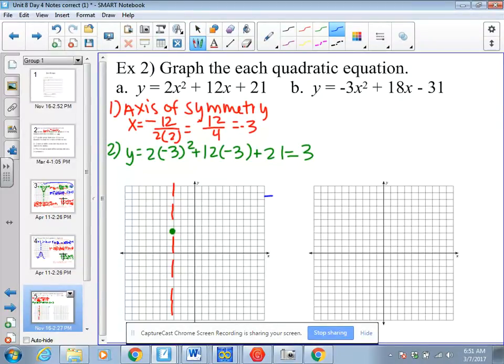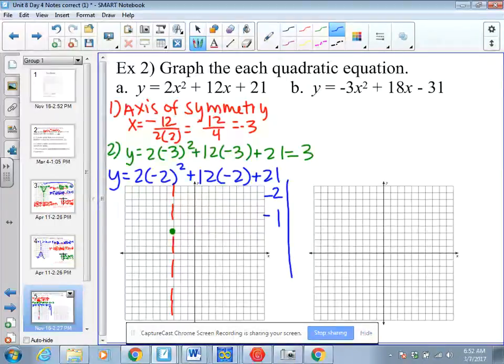And I'm going to pick 2 values to the right. So I'm going to pick -2 and -1. Plug in -2: 2 times -2 squared plus 12 times -2 plus 21. That gives me 8 minus 24, so -16, plus 21 is 5.